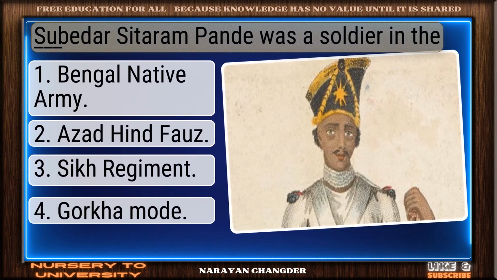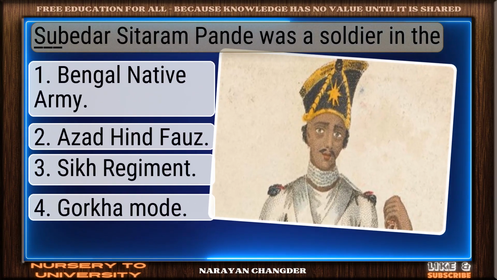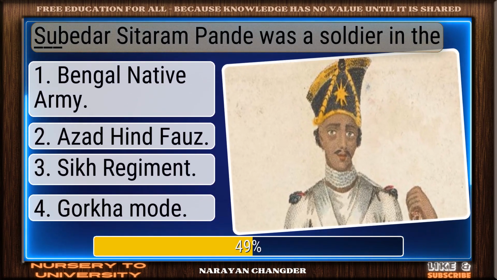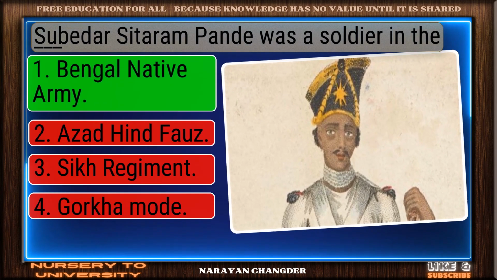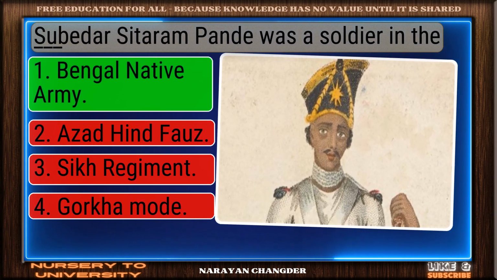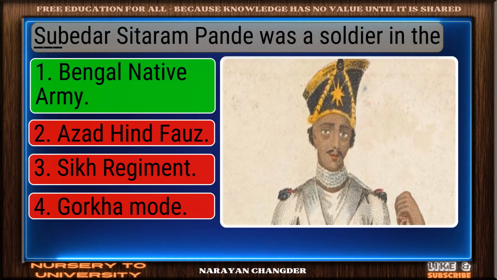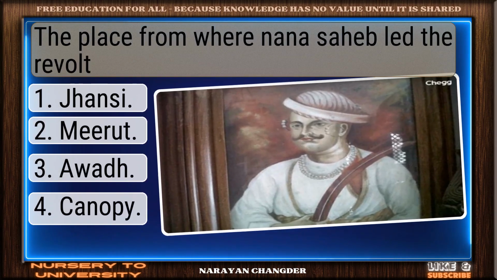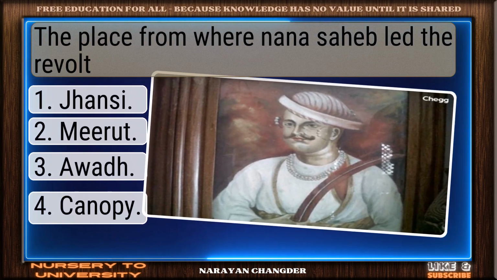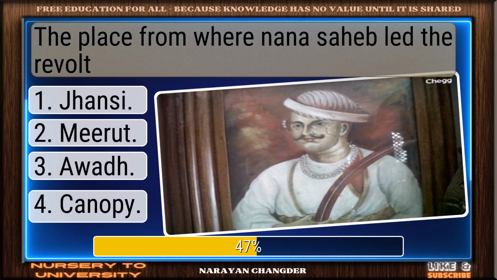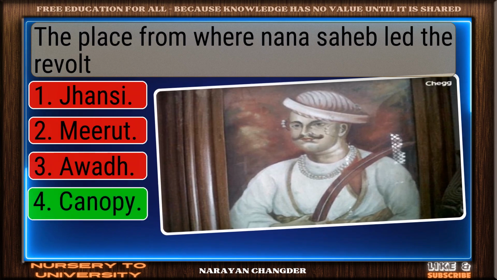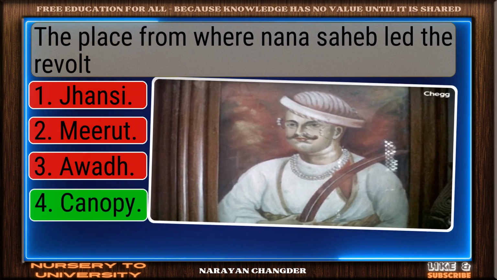Question number 104. Subedar Sitaram Pandey was a soldier in the dash. Smart pick. Bengal Native Army is the correct choice. Question number 105. The place from where Nana Saheb led the revolt. Excellent. Kanpur is a brilliant choice.